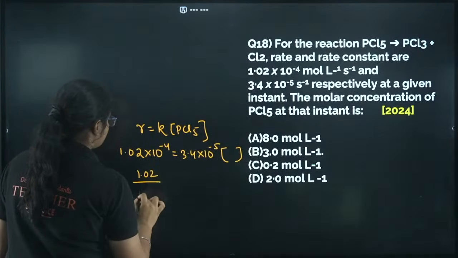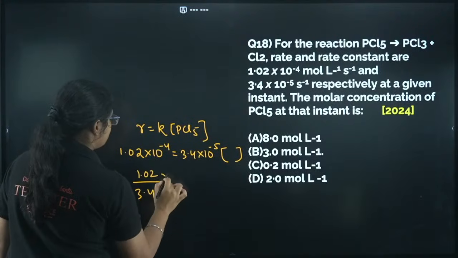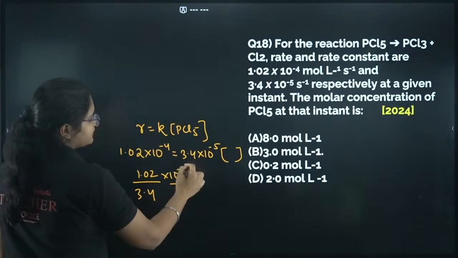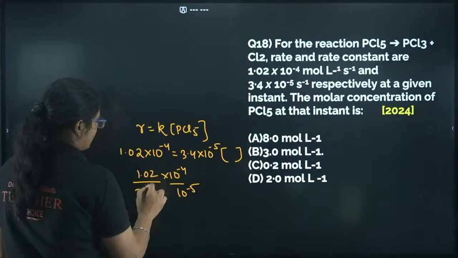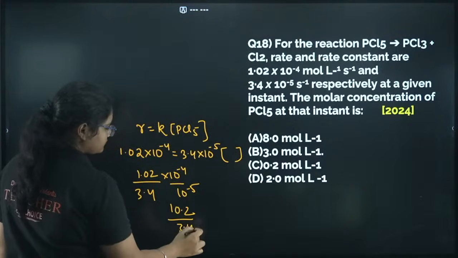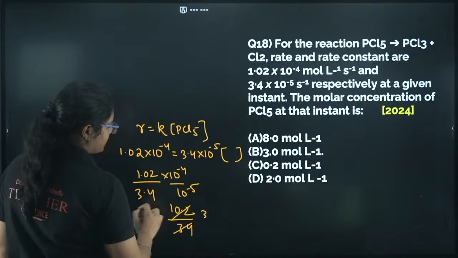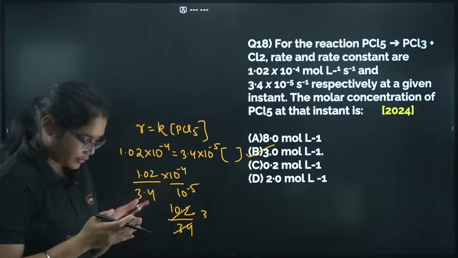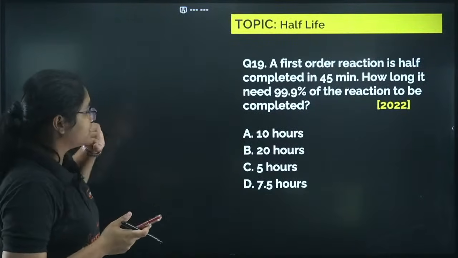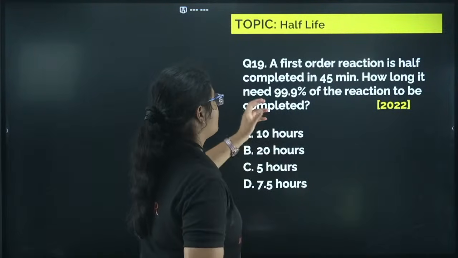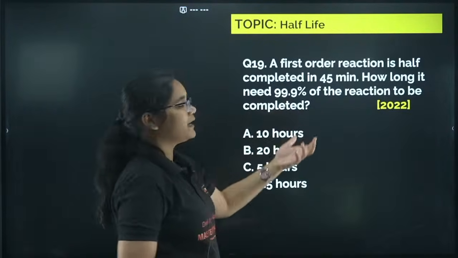This value I have to calculate. So 1.02 by 3.4 into 10 to the power of minus 4 divided by 10 to the power of minus 5. This goes up. Now I'll get 10.2 divided by 3.4. So if I solve, it will be somewhere around 3. So I'll get 3, which is my option number B here. Okay, clear? Next question. A first order reaction is half completed in 45 minutes. How long will it take for 99.9%?